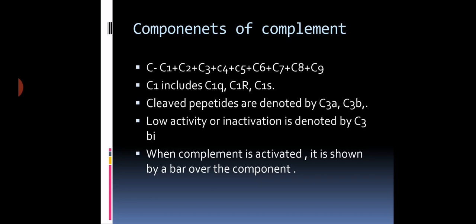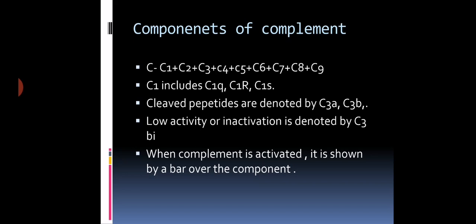Complement activation pathways are different: classical and alternate are the two pathways for complement activation. So during complement activation, what happens? Each component is activated and cleaved during the activation pathway, and converted into small peptides A and B. For example, C3 is the component, and it is composed of small peptides A and B. Whenever the C3 component is cleaved, it is converted into C3a and C3b. These are the two components.